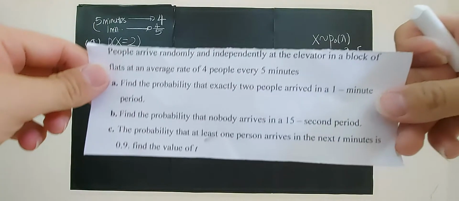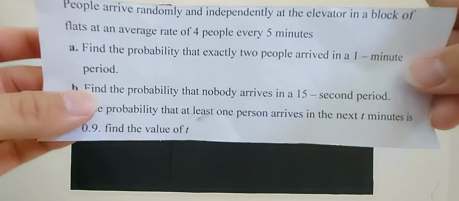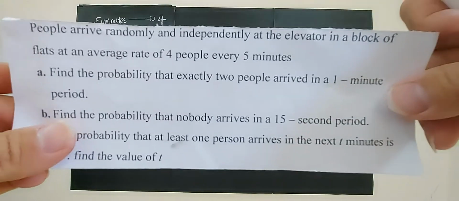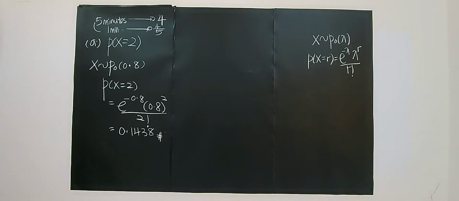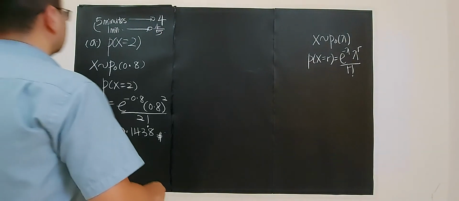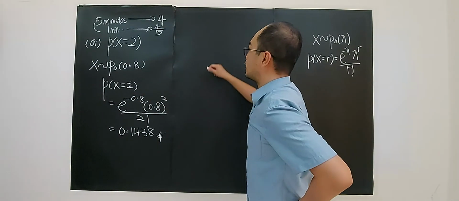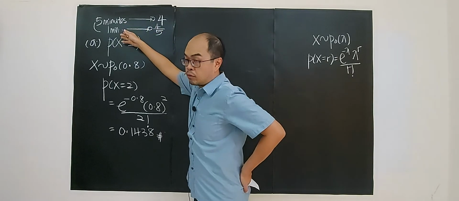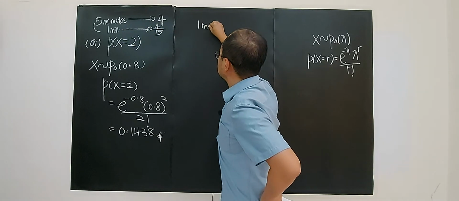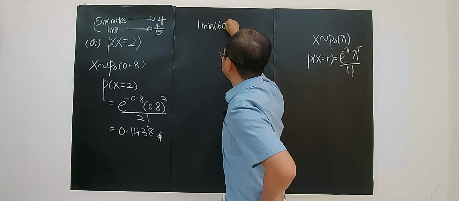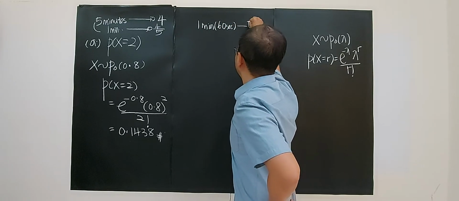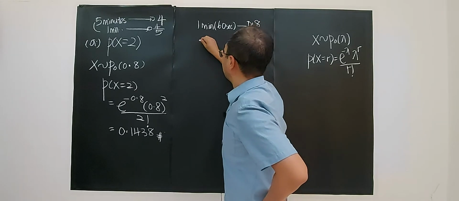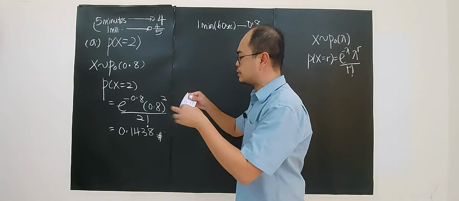Okay, next from the same question. Part B: find the probability that nobody arrives in a 15-second period. You know that 1 minute, which is 60 seconds, has a mean of 0.8. Now we have a 15-second interval.